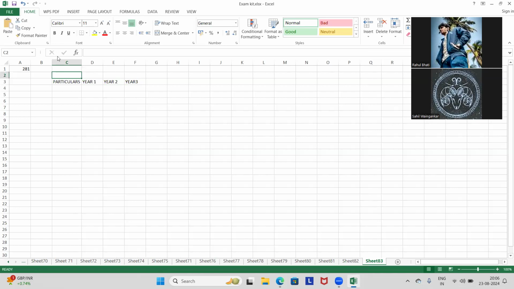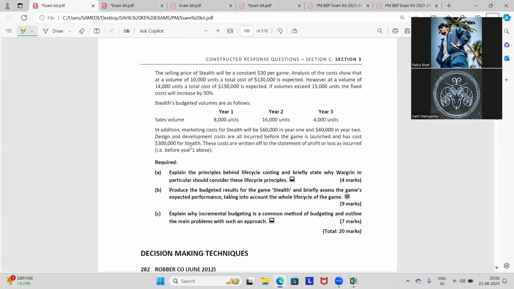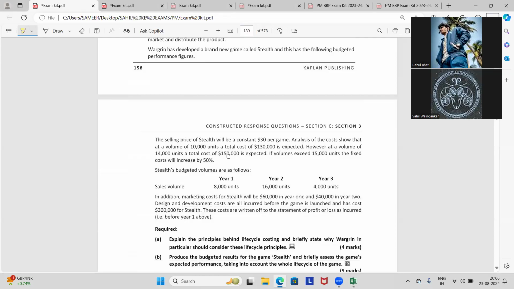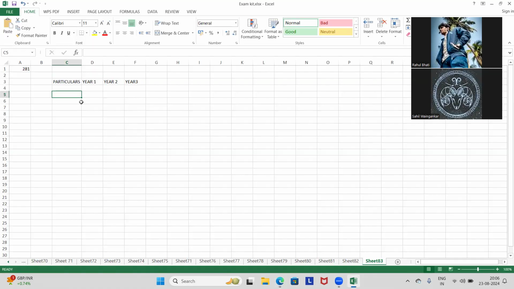So selling price दिया, sales volume दिया है, is 8,000 units, 16,000 units and 4,000 units.